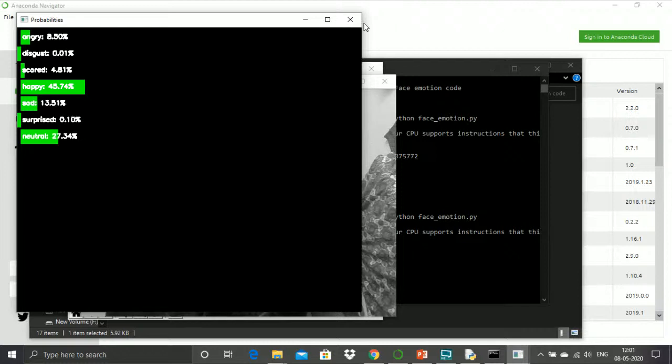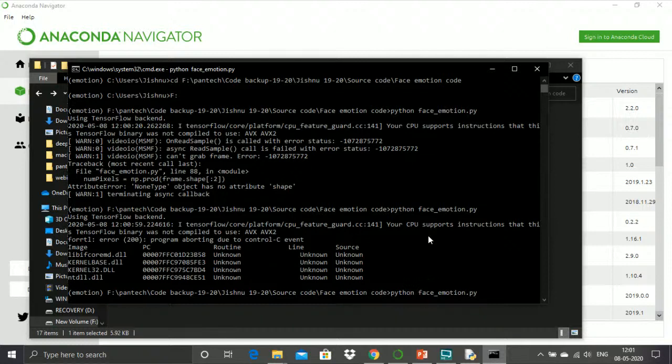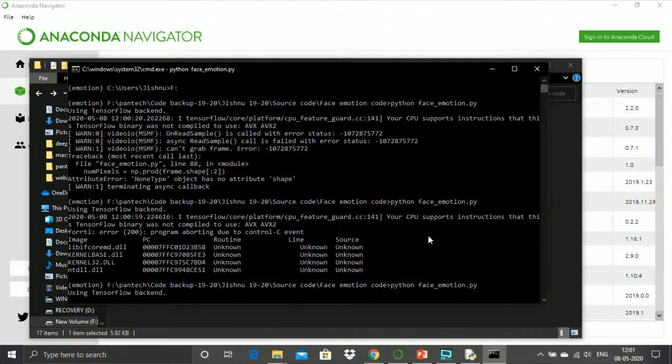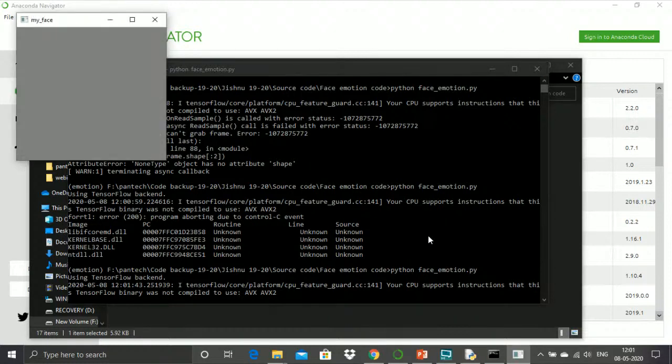Once again I will run it. It is setting up the CPU supports and instructions. Once the TensorFlow binary has compiled, it starts to recognize my face.